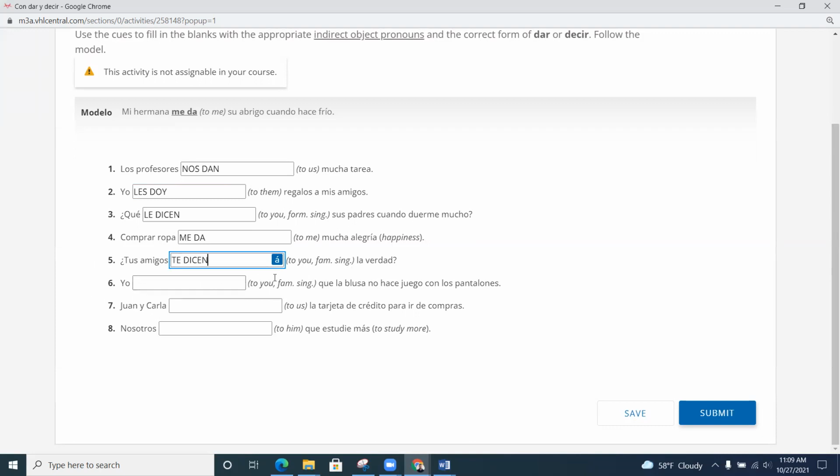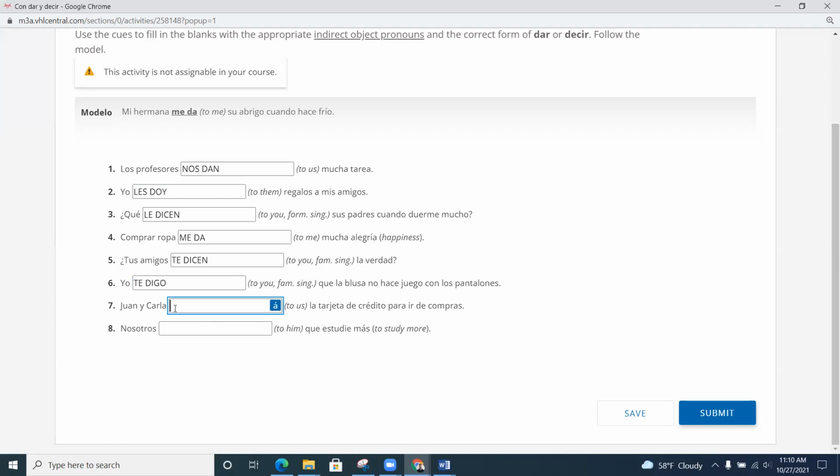Bien. Número 6. Yo, to you, familiar singular. So again, this is a ti. Que la blusa no hace juego con los pantalones. Pausa. And we're back. So here it would be yo te digo. Right, because you're making a comment. You're saying that the blouse doesn't go well with the pants. Okay, so yo te digo que la blusa no hace juego con los pantalones. So this is all vocabulary from this chapter. So if you need a refresher on that, go just look at the vocabulary list for chapter 6. So hacer juego con means to go with, in terms of clothing.